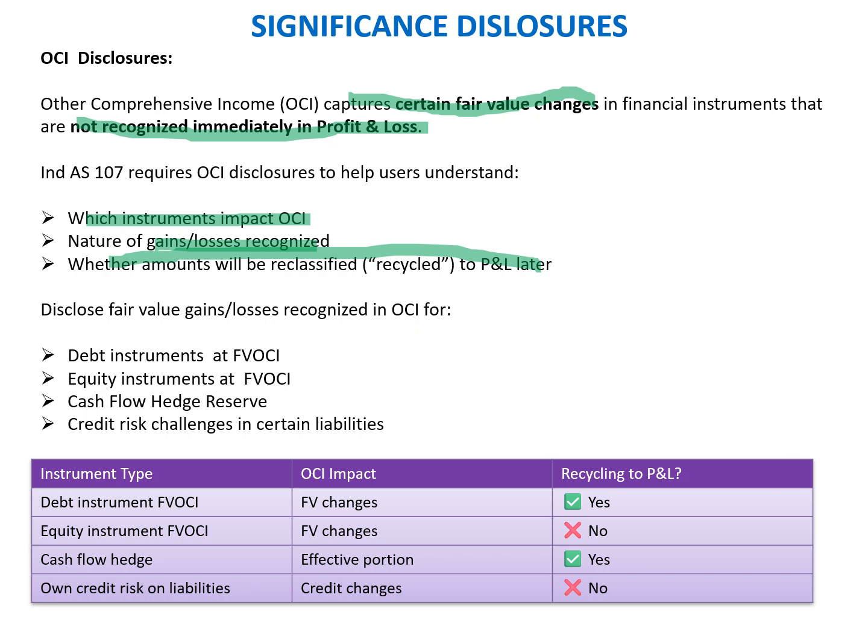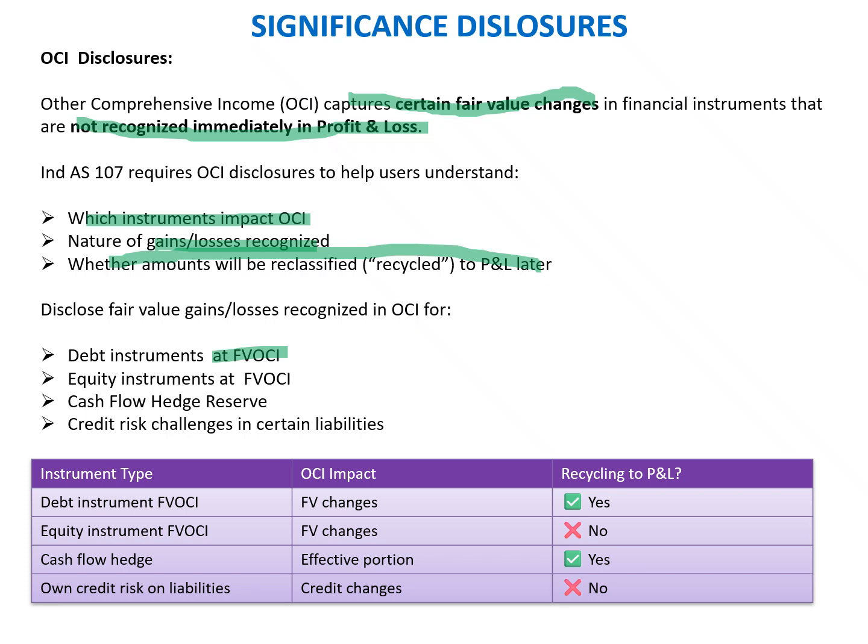So disclose the fair value gain and loss recognized in OCI: debt instruments at FVOCI. Any fair value changes in a debt instrument would be classified in FVOCI if we have chosen FVOCI, and that is dependent upon the business model. If the investment in the debt instrument is for the purpose of hold and sell, then it has to be mandatorily classified in FVOCI.